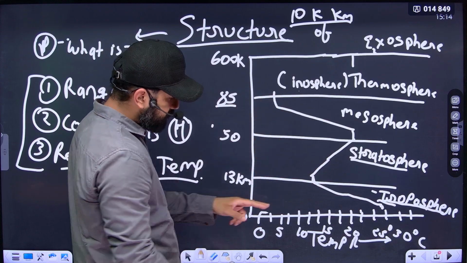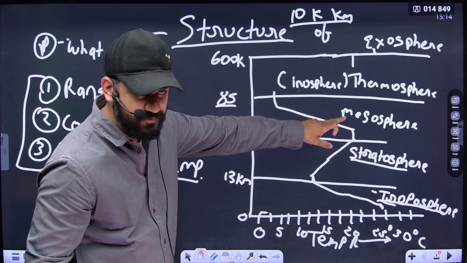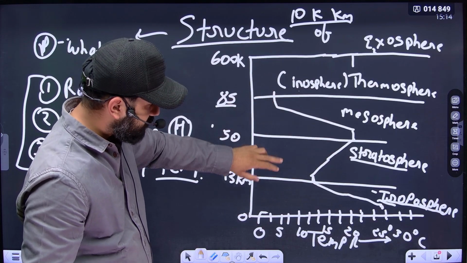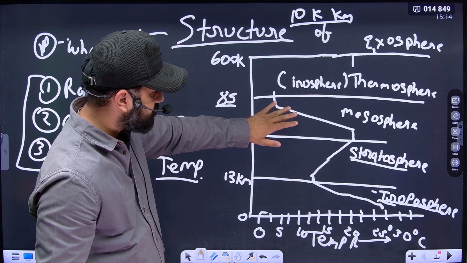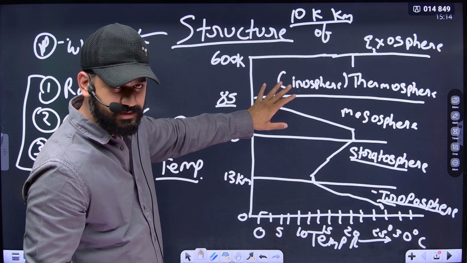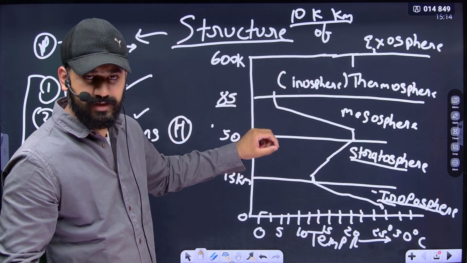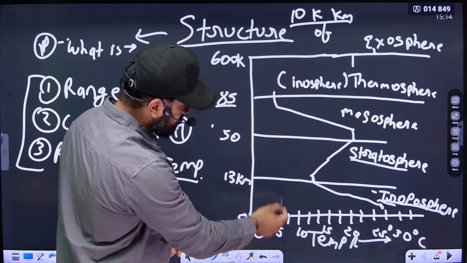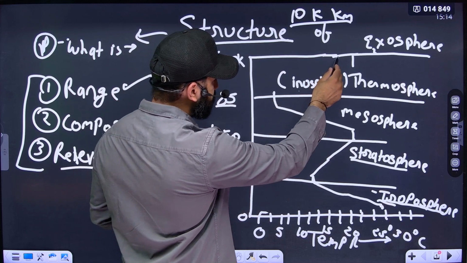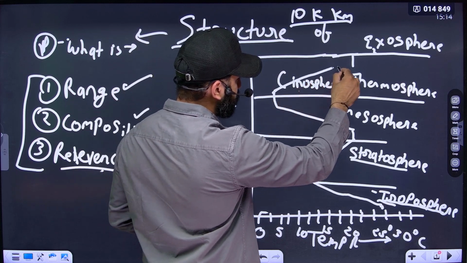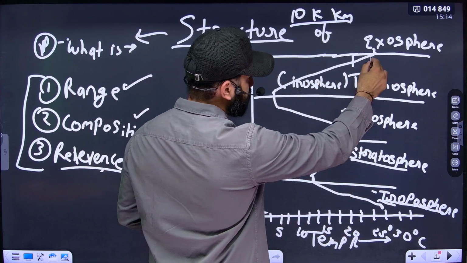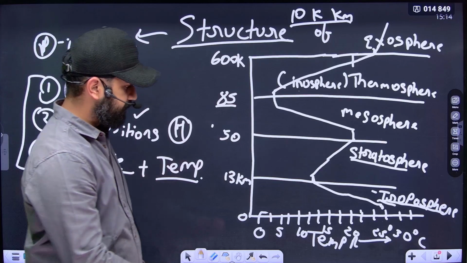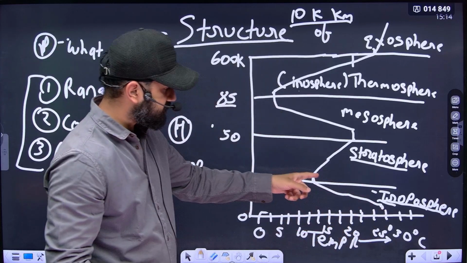One thing to remember: the temperature is lowest in the mesosphere among any of the ranges. For example, troposphere, stratosphere, mesosphere, ionosphere. In all these ranges, if they ask which layer has the lowest temperature, then it is the mesosphere, which we are seeing in this diagram also. Again in the thermosphere temperature starts increasing. This is the range of temperature. It increases, and in the outer sphere temperature is high. This is the temperature line.